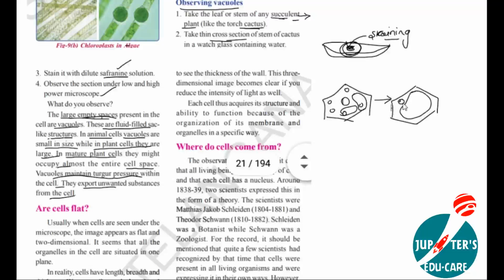So if you observe a plant cell and an animal cell, in the animal cell, the nucleus position will be exactly in the center. But when you observe the plant cell, the nucleus is always located towards the cell wall, because minimum 90% of the space inside the cell is occupied by this vacuole. So that's why it pushes the nucleus towards the cell wall, and the nucleus position will be here in the corner or near the cell wall. This is about a vacuole.